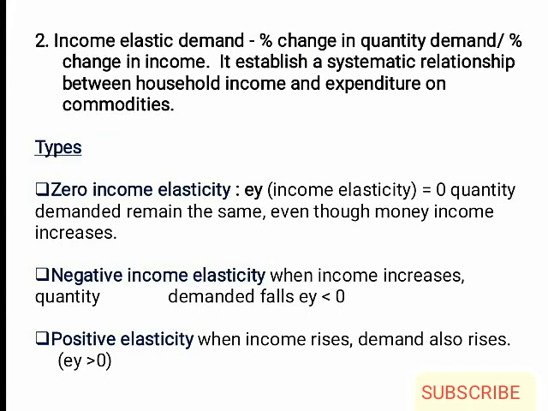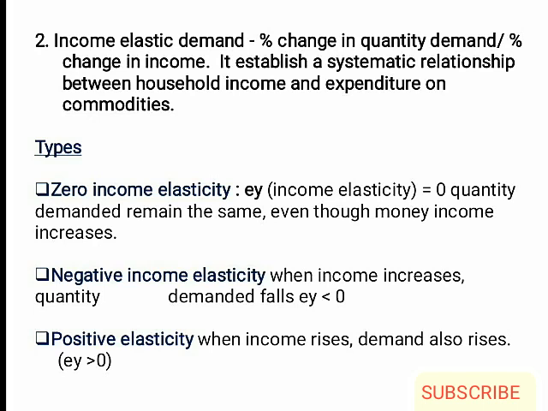Second one is income elastic demand. Percentage change in quantity demanded divided by percentage change in income. That's the equation for income elastic demand. It establishes a systematic relationship between the income of the consumer and quantity demanded. Same as price elasticity, here also there are three types. First one, zero income elasticity. Second, negative income elasticity. Third one, positive elasticity.